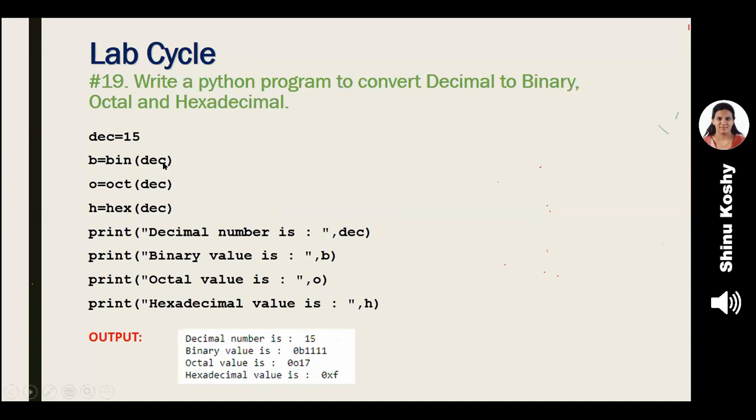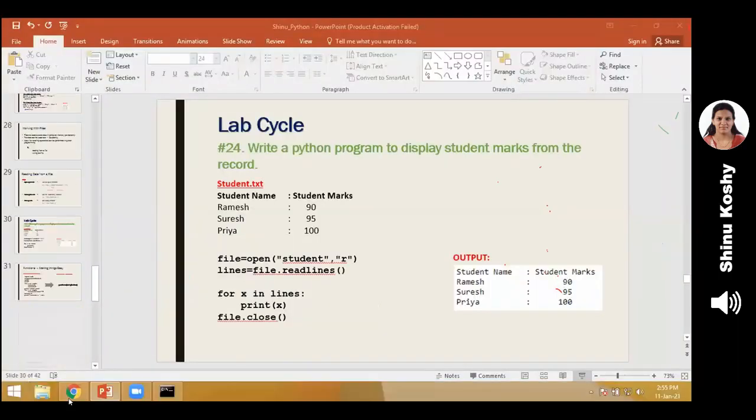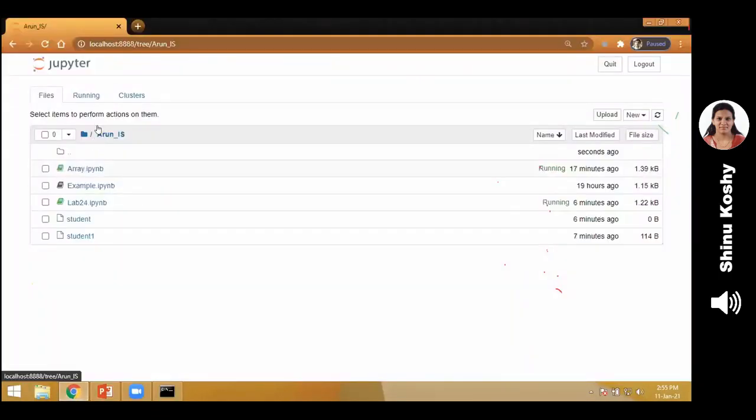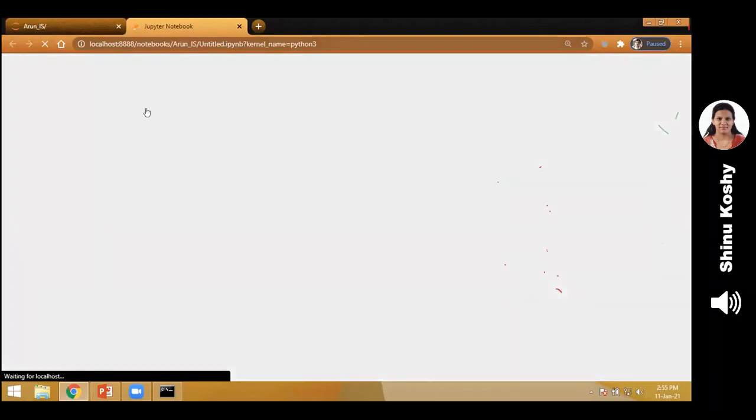So program number 19 is: write a program to convert decimal to binary, decimal to octal, and decimal to hexadecimal. So we are going to use the inbuilt functions. Using the concept of functions, we're going to do it. Okay, new Python program. New file has been opened.